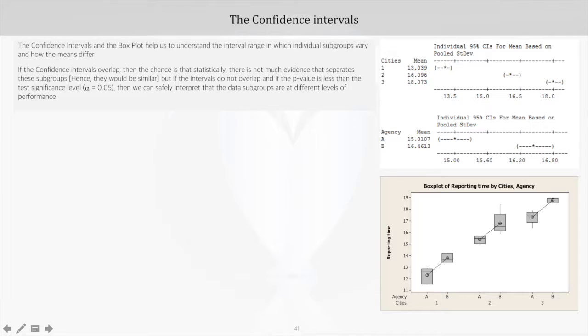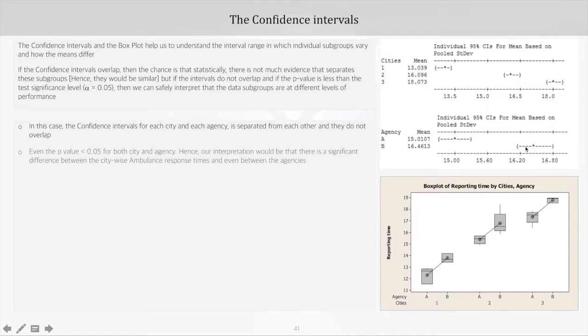But if the intervals do not overlap, and if the p-value is also less than the test significance level, which we have taken at 5%, then we can safely say that the data subgroups are at different levels of performance. As we can see here, the confidence intervals for each city and each agency are separated from each other and they do not overlap.